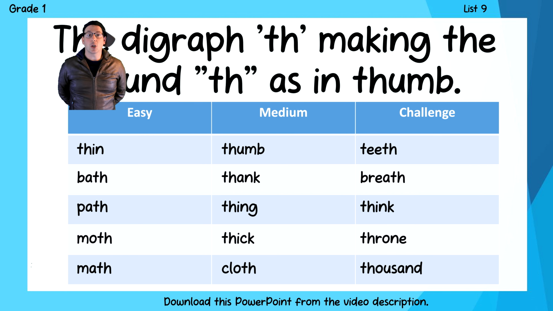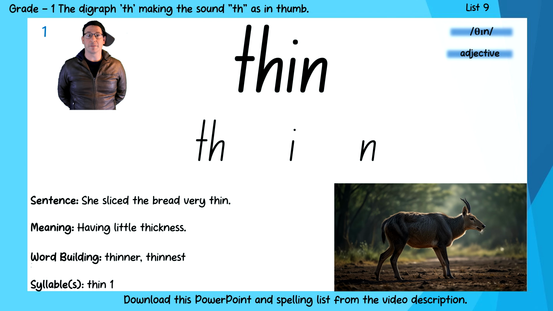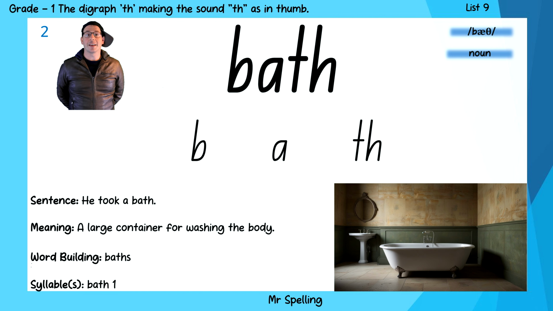So our first word is the word thin. The greyhound was very thin. And the sounds of thin are th, i, n, thin. The next word on our list is the word bath. I went for a bath. And the sounds of bath are b, a, th, bath.